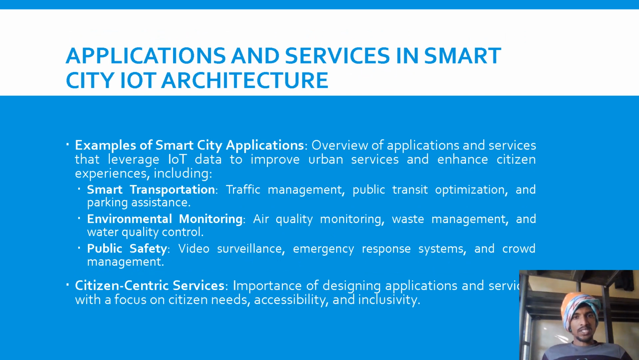And when it comes to applications and services in smart city IoT architecture, examples of smart city applications: overview of applications and services that leverage IoT data to improve urban services and enhance citizen experiences, including smart transportation, environmental monitoring, public safety, and citizen-centric services. For smart transportation, traffic management, public transit optimization, and parking assistance are examples. For example, if you take our Bengaluru, in Bengaluru, traffic is huge.